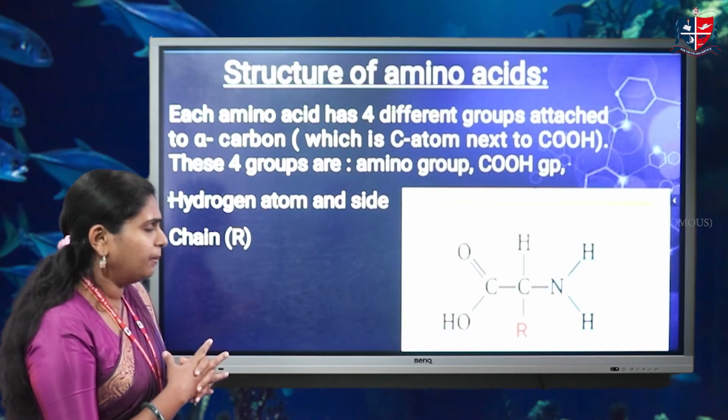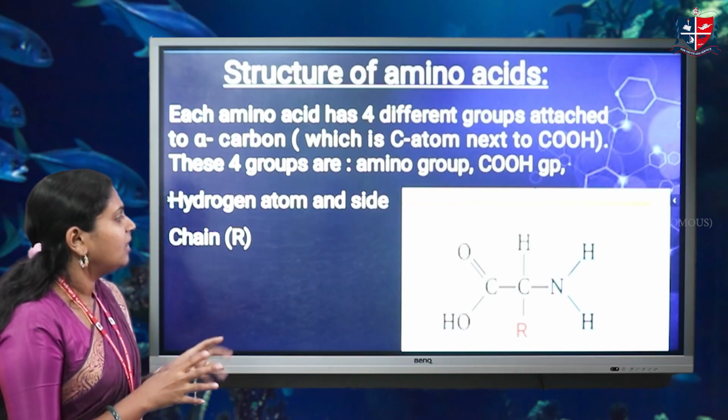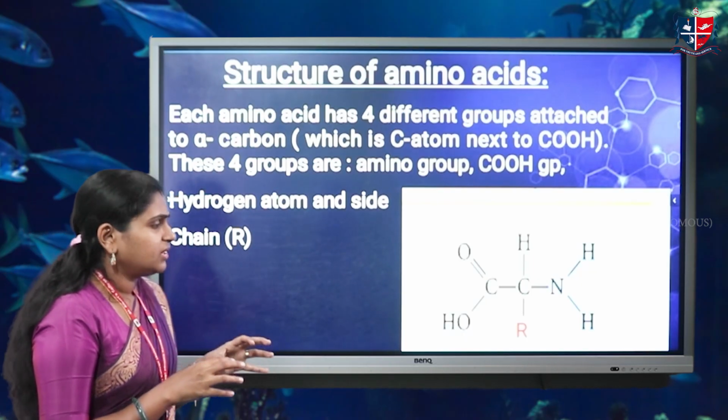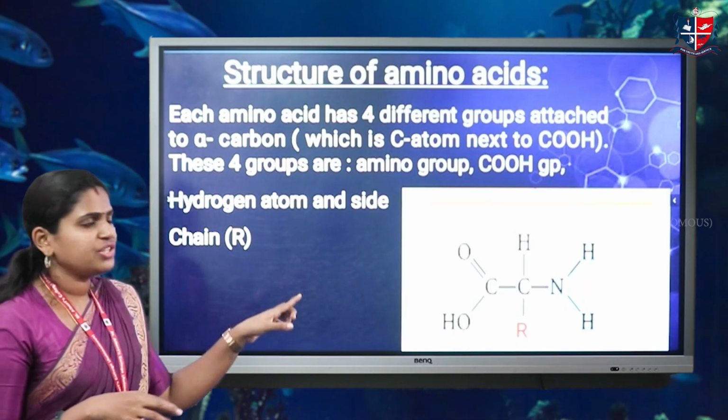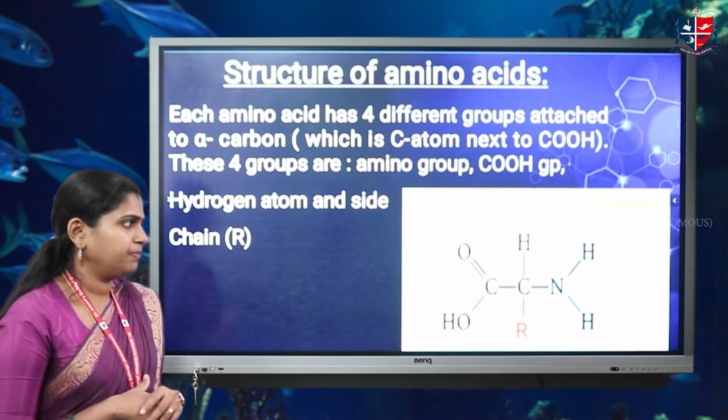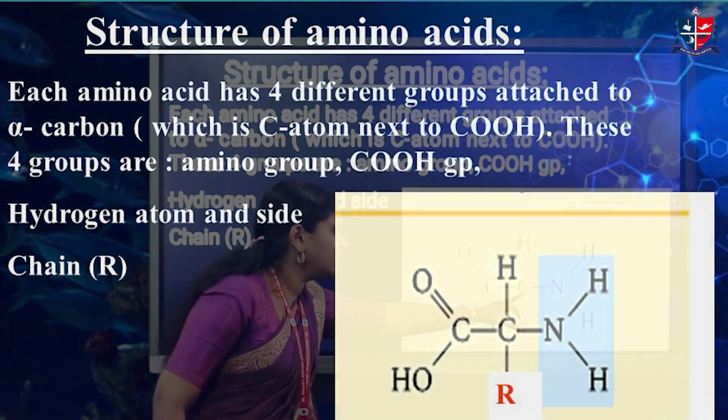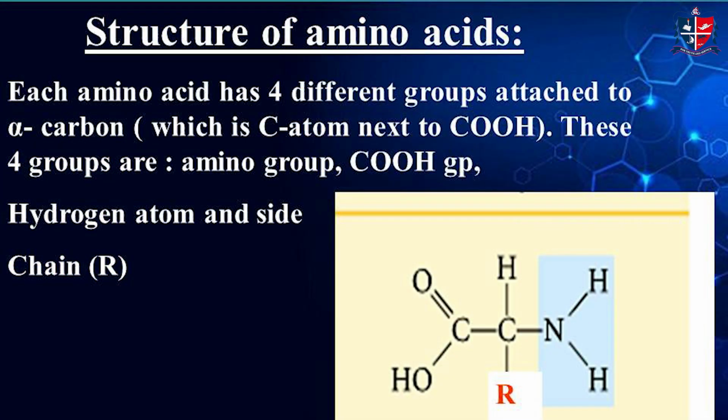Coming to the structure of amino acids, here we can see the main important structure. We can see the carbon. Carbon is the main important element in the proteins. Here, the carbon atom next to the COOH is known as the alpha carbon atom. This is the alpha carbon atom, that is, the carbon atom next to the carboxyl group.